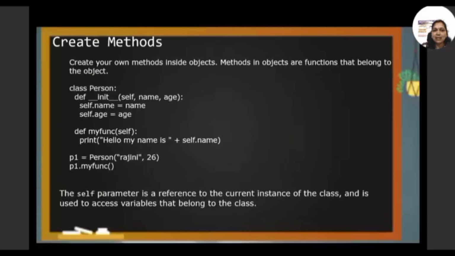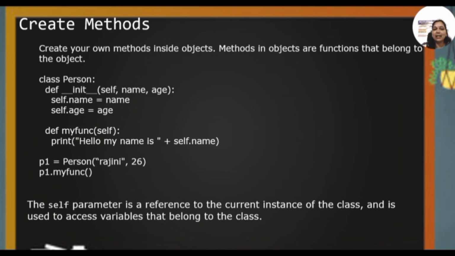Now let us learn some methods. How can we create them here? These methods I am using here with self. Self is a reference to the instance of the class and it is used to access the variables which belong to the class. Let us go very deep into the class methods. To create our own methods inside the object, we have to create functions which belong to that object.